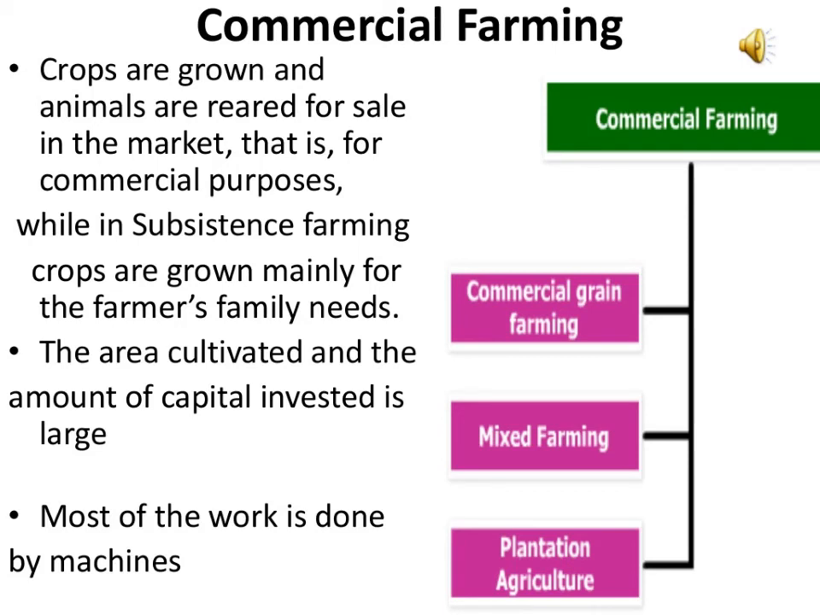In plantations, efficient and scientific methods of farming are used, where a developed transport network is very essential. Plantation agriculture is mostly practiced in the tropical and subtropical areas of the world, and is very common in India, Sri Lanka, Malaysia and Brazil.